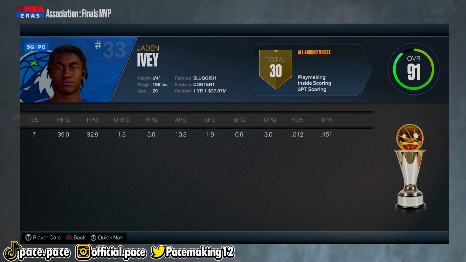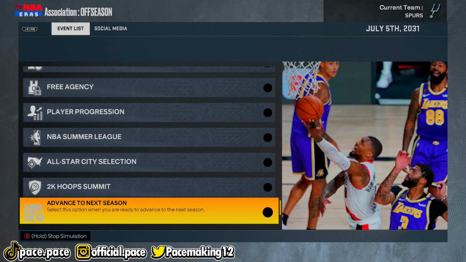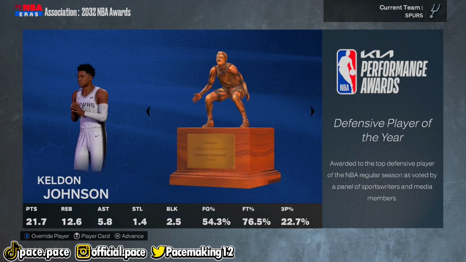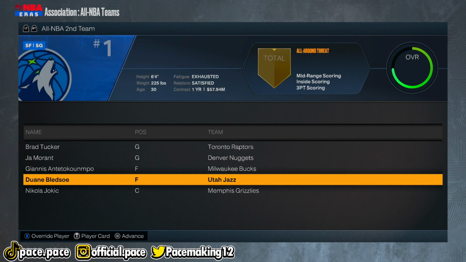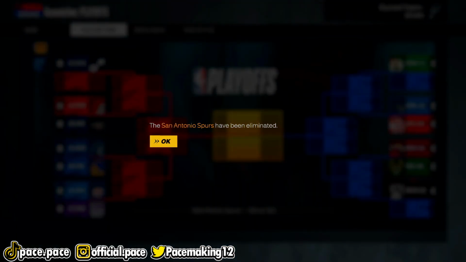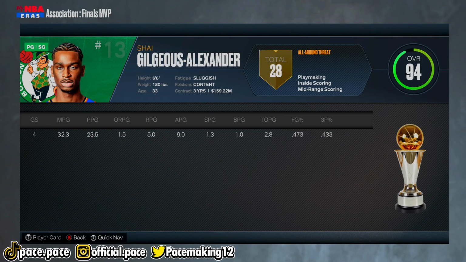And the Minnesota Timberwolves are in a game 7, and they actually won the championship, and Jaden Ivey won finals MVP. That's my dog. I'm so proud to see my guy win a finals MVP over his previous team as well. And yet again, this Bradford Davidson guy won MVP, and Keldon Johnson just won his 9th DPOY. I wonder if anybody predicted that he was going to win 10. Maybe someone predicted he won like 11 or 12, and I didn't even realize we were in the play-in, but we did get eliminated. And the Boston Celtics, led by Shai Gilgeous-Alexander, just won the championship.